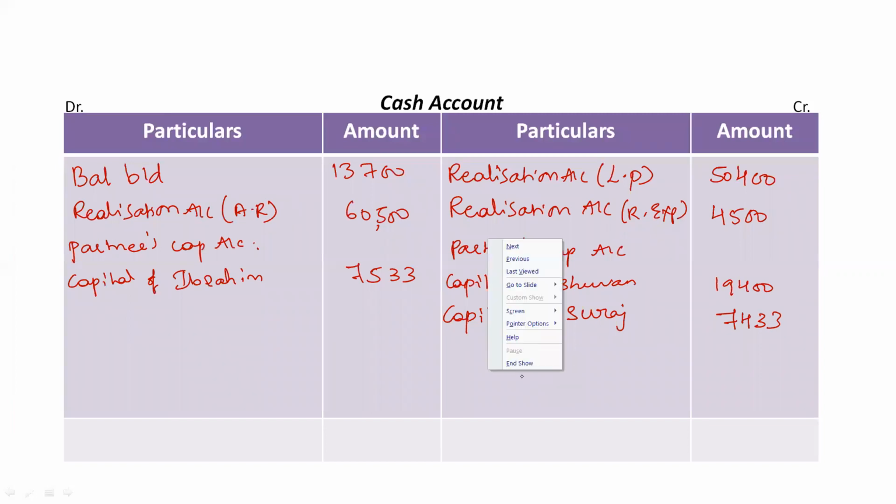Now everything relating to the cash account is completed. So now we have to just total it. When we total it, the total must be the same on both sides. The total that I am getting here is 81,733 rupees. It's the same on both sides, right? The cash account should tally here. If it tallies, it means you have done everything correct. This is how we solve a full 12-mark question on the dissolution of a partnership firm chapter.